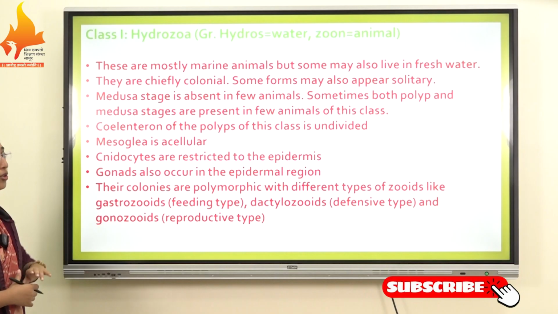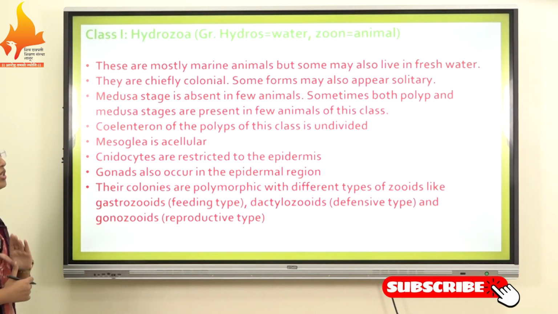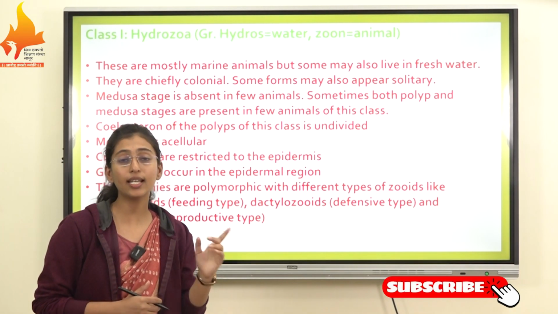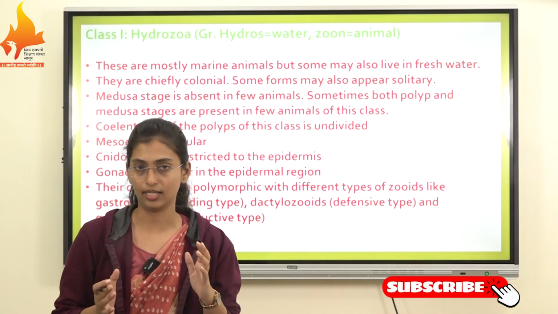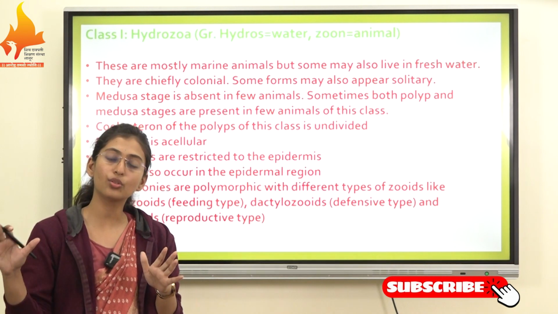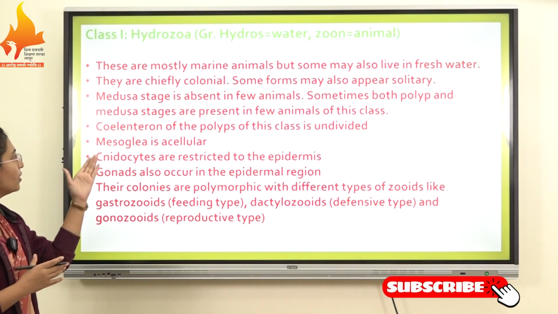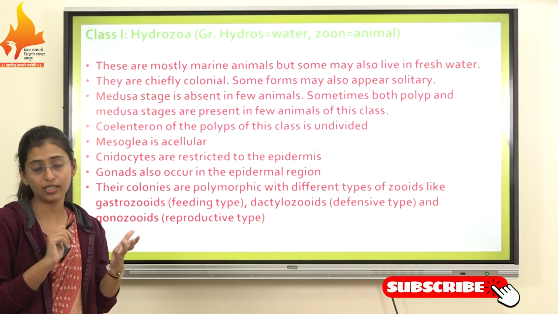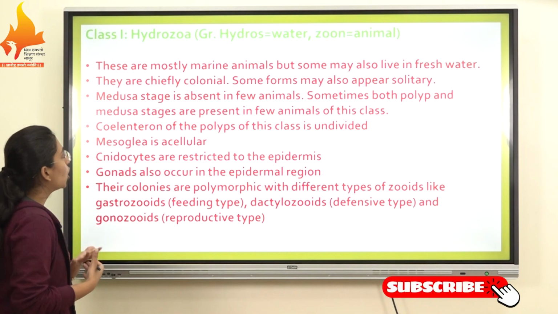Hydrozoa are mostly marine animals, but some may also live in freshwater. We know that in phylum Cnidaria all the organisms are totally marine, but the exception is Hydra, which also lives in freshwater. The next characteristic is that they are chiefly colonial.